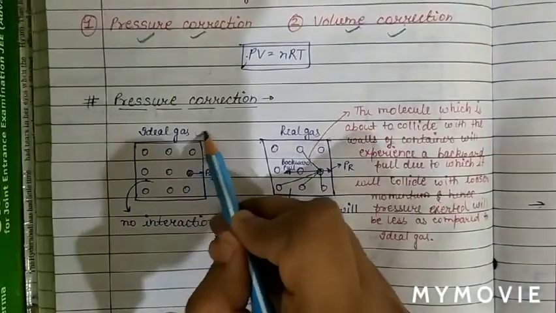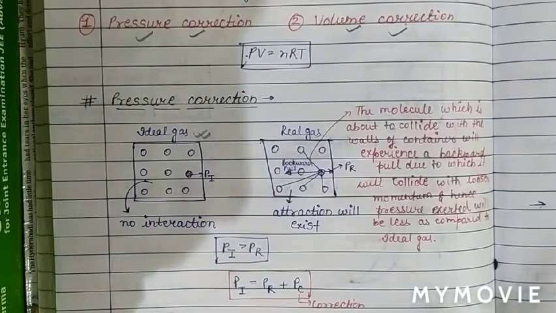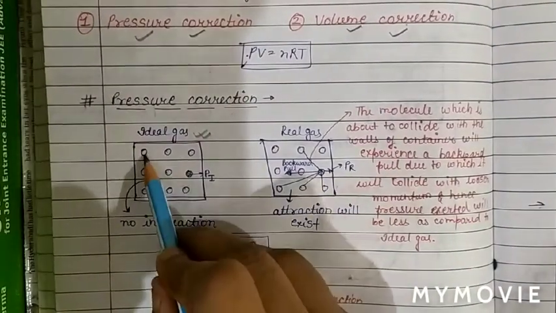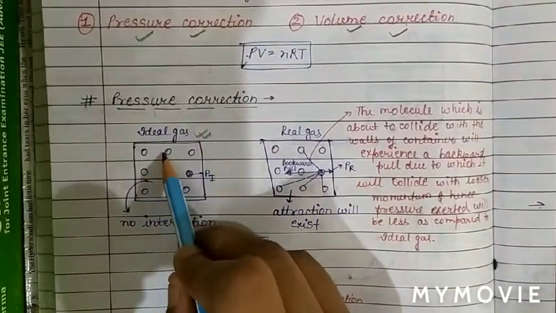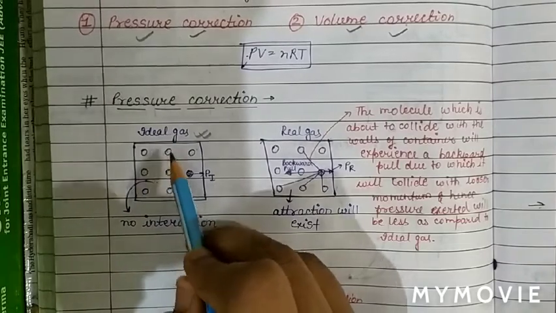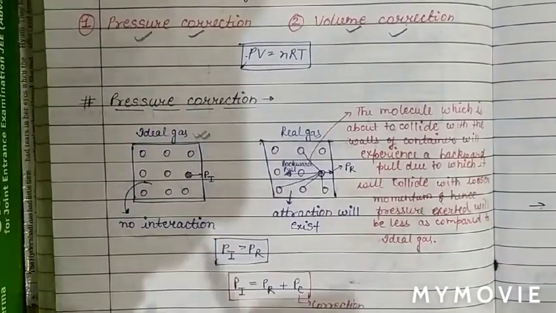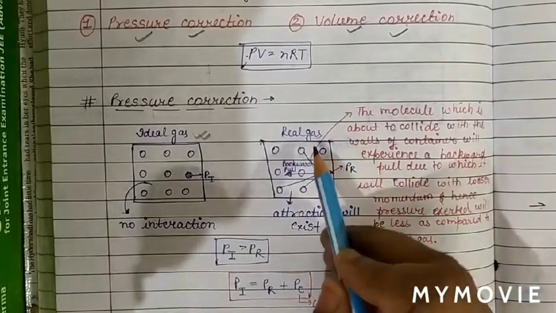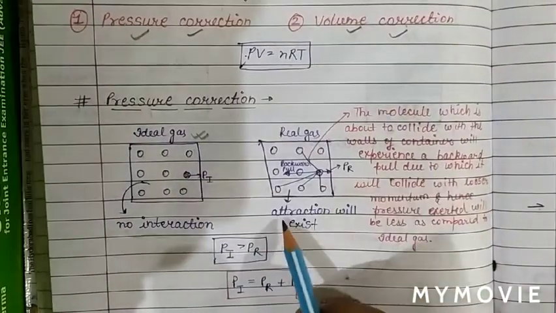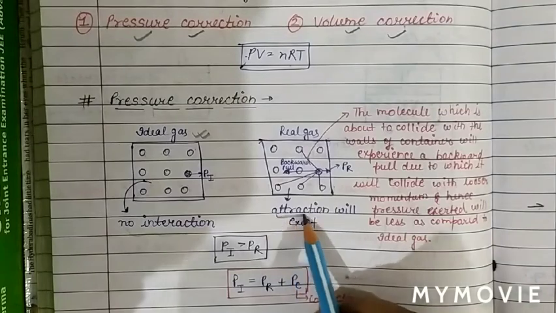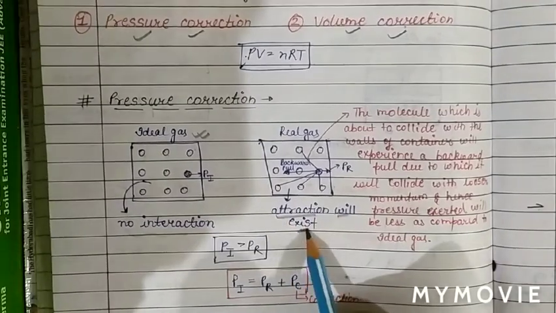If the gas is an ideal gas, then we know there is no interaction between the gas molecules in the container. But we know in real gases attraction exists.